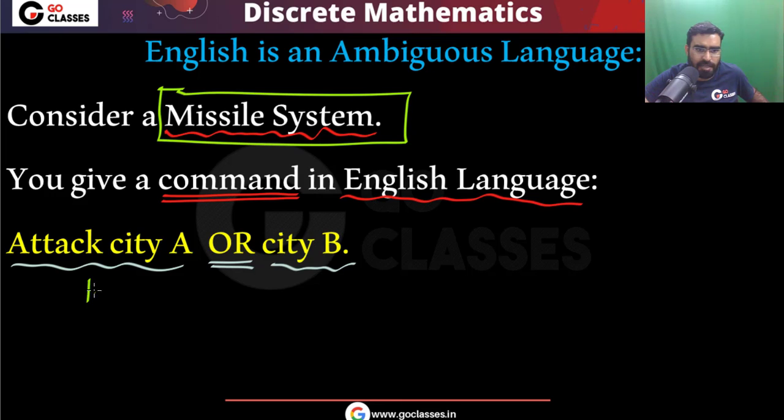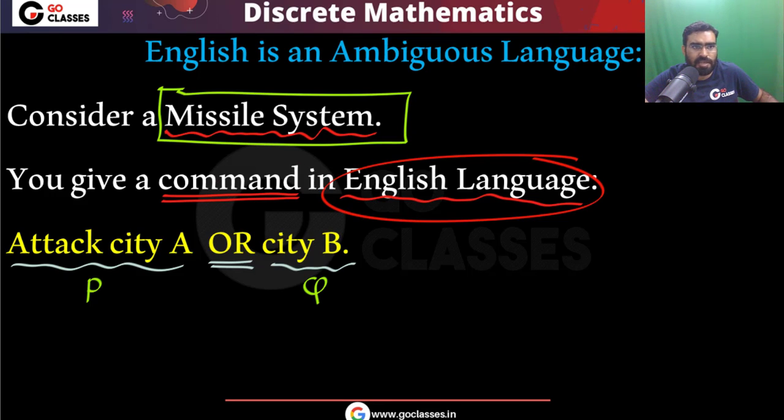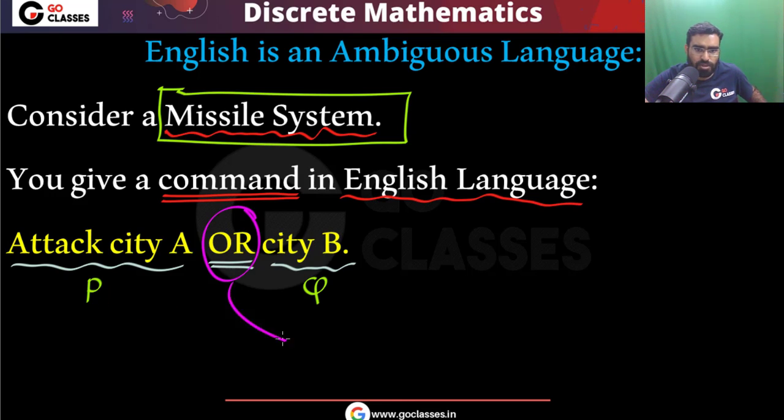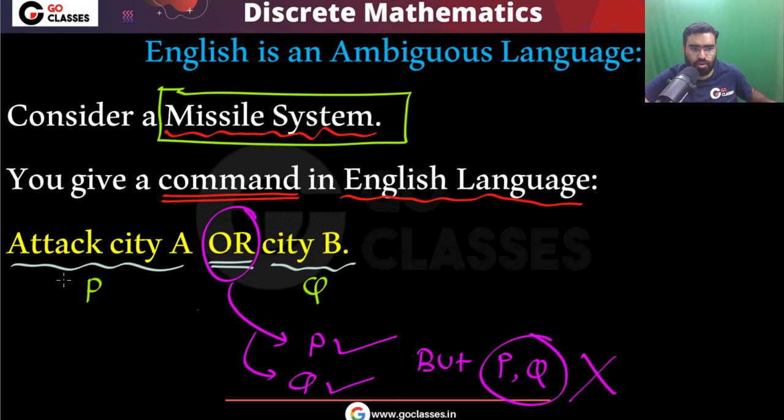So please understand that. Let me call it again P, let me call it again Q. This is an English language statement. In this statement, when you say "or", basically you want to say that either you attack P. If you are attacking city A, then don't attack city B. So either you attack city A or you attack city B, but don't attack both cities. But P comma Q, this should not happen. Like you are attacking both cities, this should not happen.